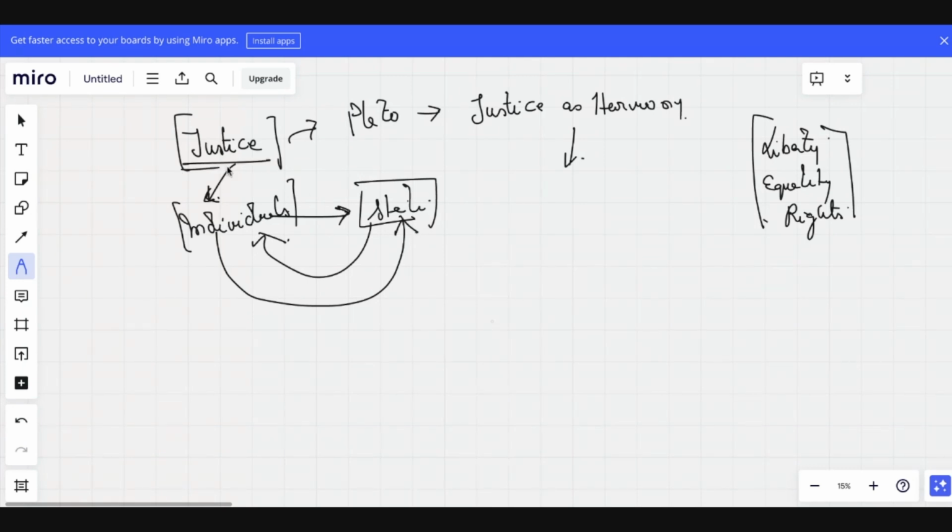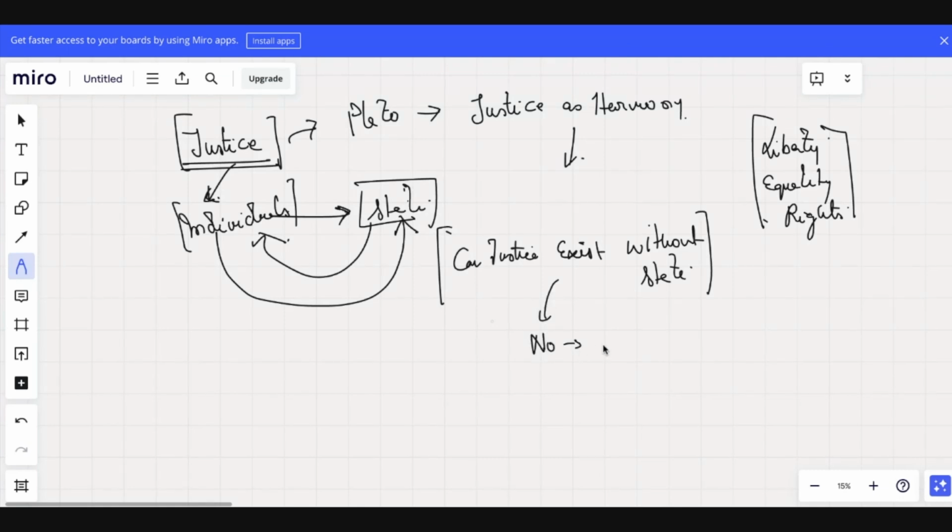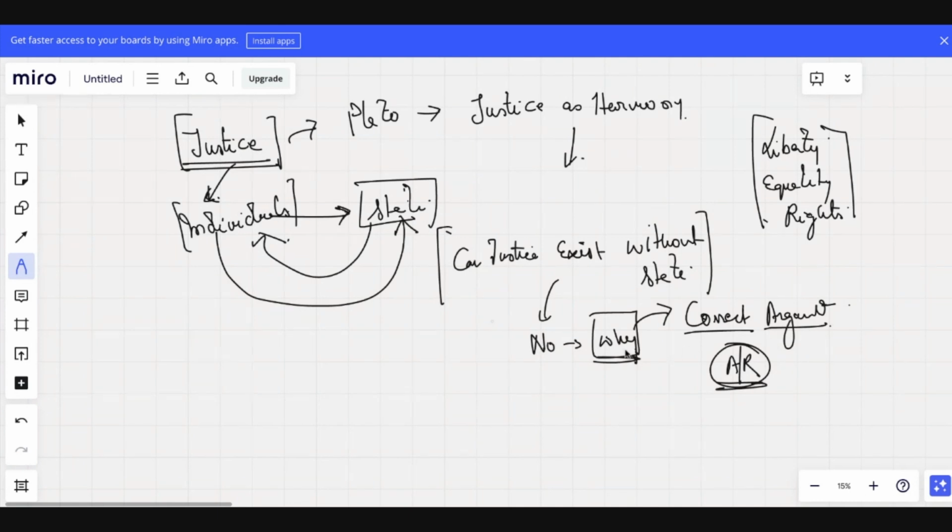Can we have this concept of justice without a state? Can justice exist without a state? No, sir. Why? We need to answer all of these things, because if we do not have the correct argument, we will not be able to solve assertion-reason type questions. So we need to understand the correct argument. Why can justice not exist without a state?